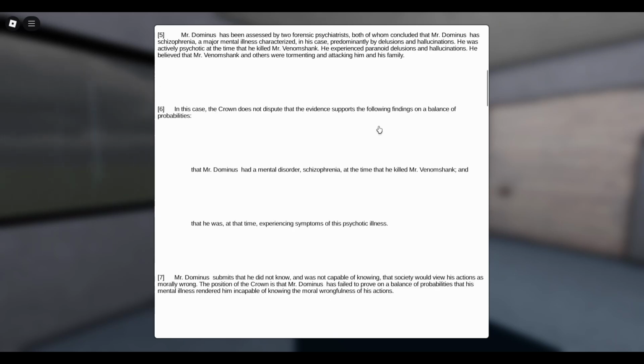Mr. Dominus has been assessed by 2 forensic psychiatrists, both of whom concluded that Mr. Dominus has schizophrenia. He was actively psychotic at the time that he killed Mr. Venom Shank. He believed that Mr. Venom Shank and the others were tormenting and attacking him and his family. Oh my god, is this the man that we've been seeing? Is that us? Mr. Dominus, schizophrenia.